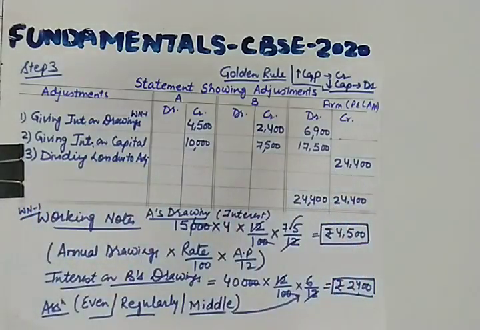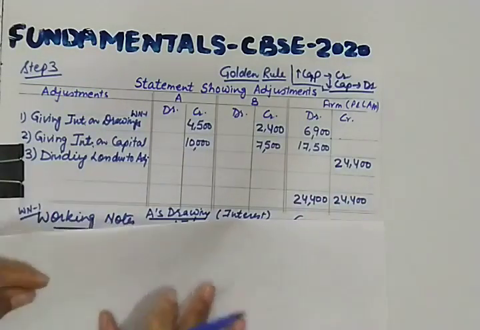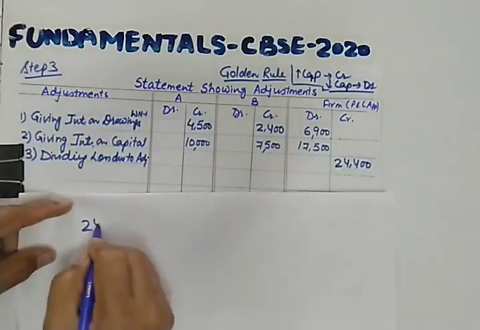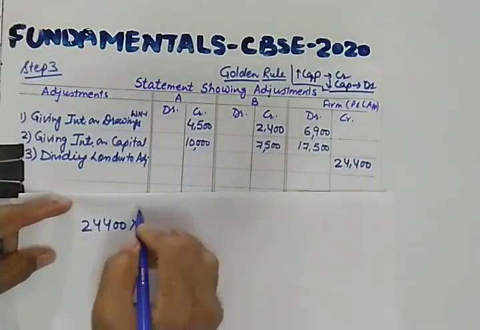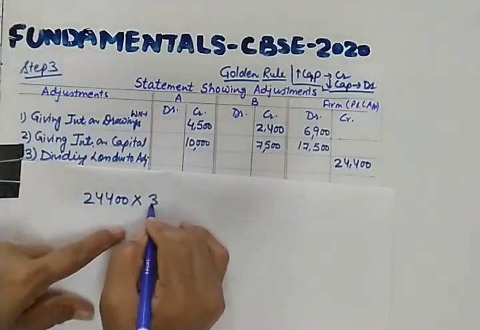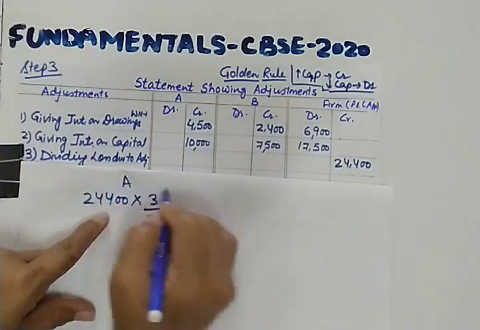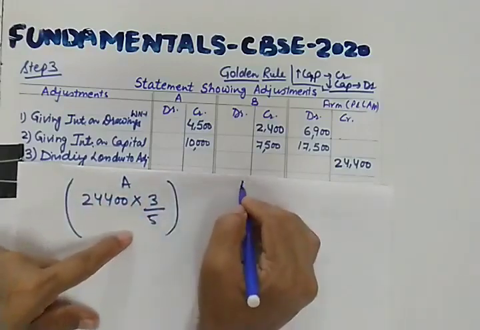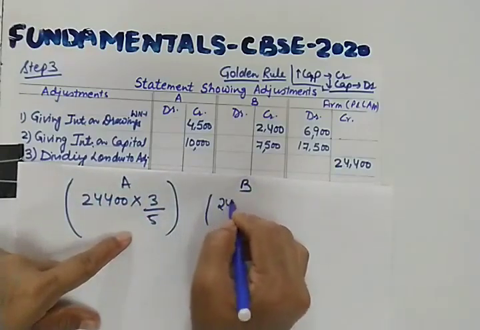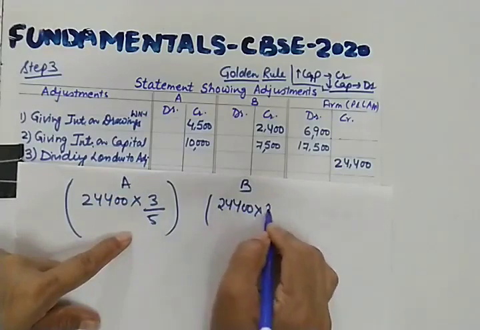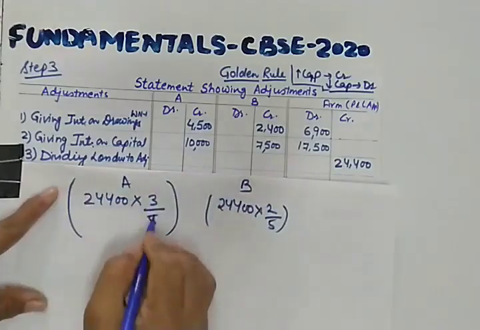So let us calculate 3:2 of this loss. 24,400 multiplied by 3/5 for A, and likewise 24,400 multiplied by 2/5 for B. So let us calculate.